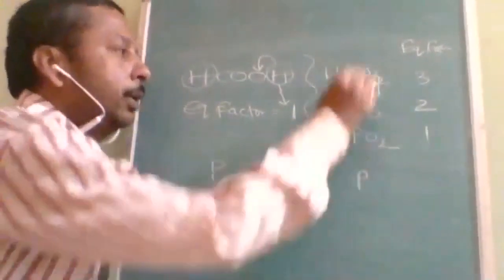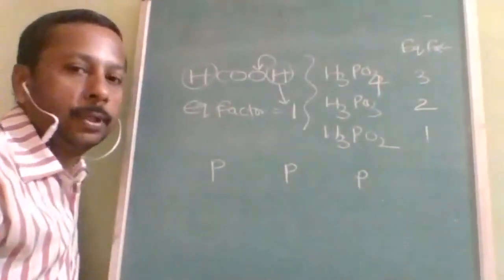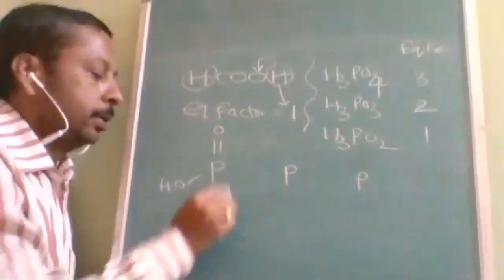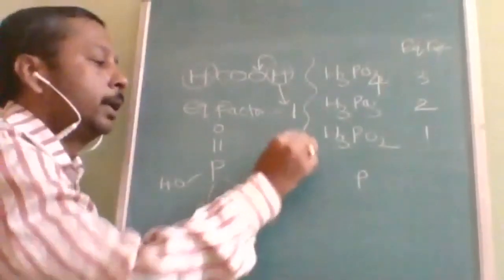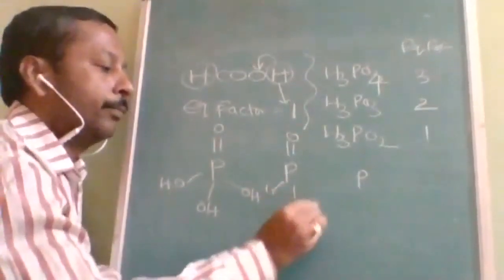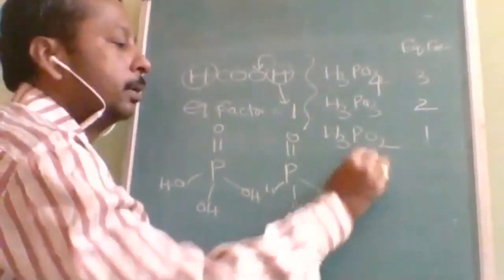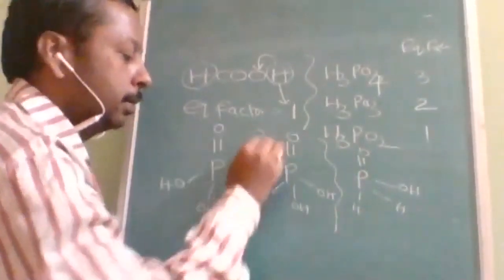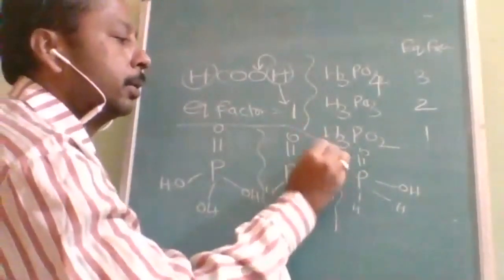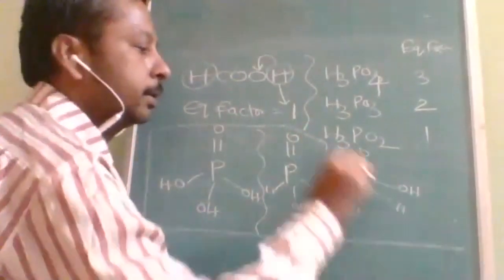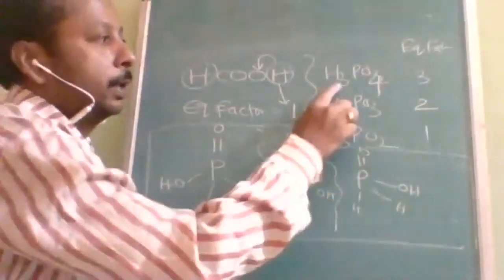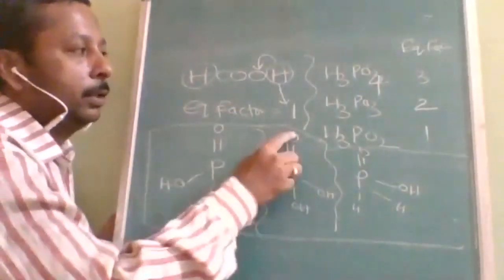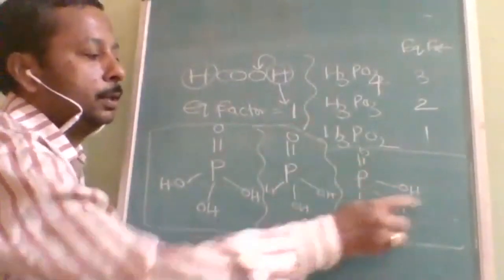So here all of them are phosphorus acids. In the first one, this is the structure. In the second one, this is the structure. In the third one, this is the structure. These are the structures of all three different acids. See here: H3PO4 has 4 oxygens and 3 hydrogens; H3PO3 has 3 oxygens and 3 hydrogens; H3PO2 has 2 oxygens and 3 hydrogens.